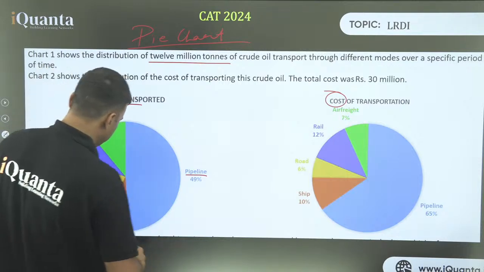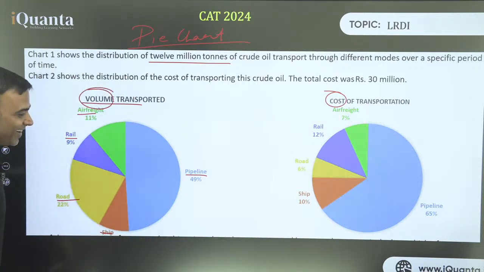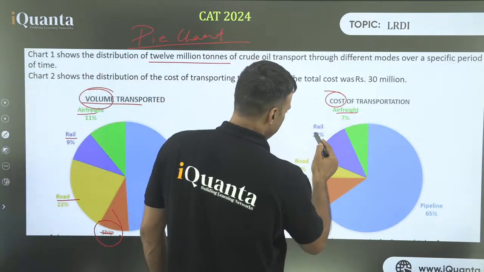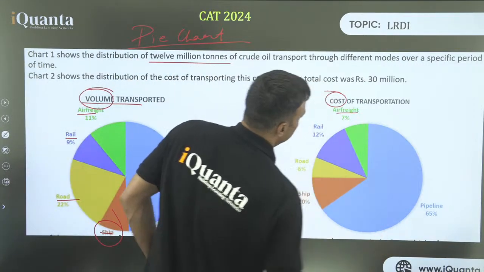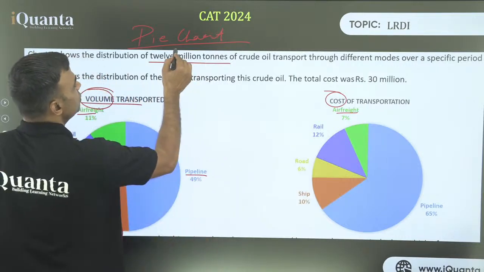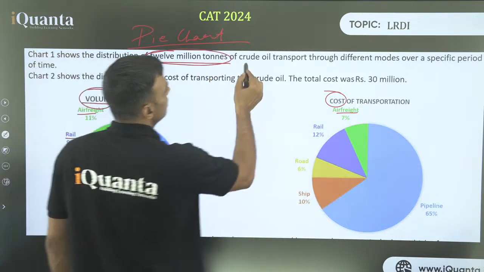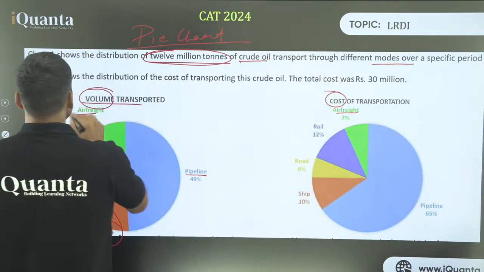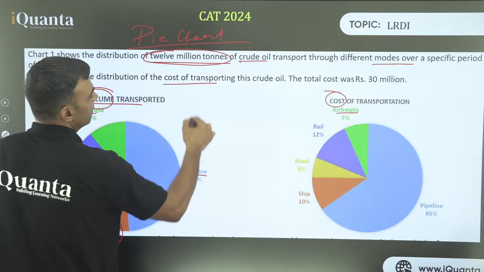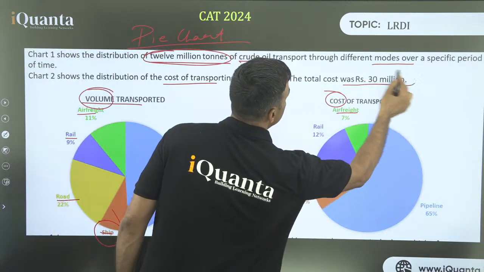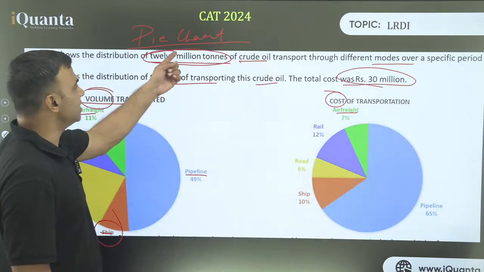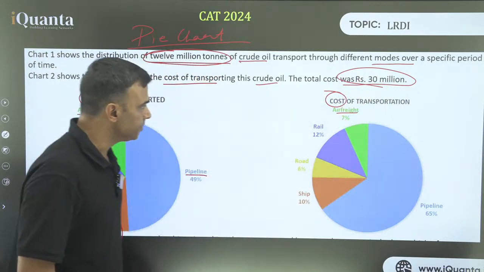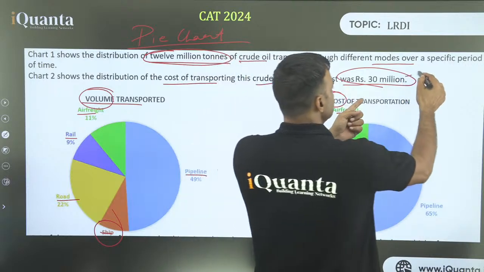Ship, the percentage of ship was left out. Oh wow, great, this is a good question. Okay, then air freight, rail, road, ship, pipeline, perfect. Then we have 12 million tons of crude oil, modes of transportation. Chart 2 shows the distribution of the cost of transporting this crude oil. The total cost was 30 million. So 12 million tons quantity, and 30 million is the cost. 30 million rupees, that is 3 crores.